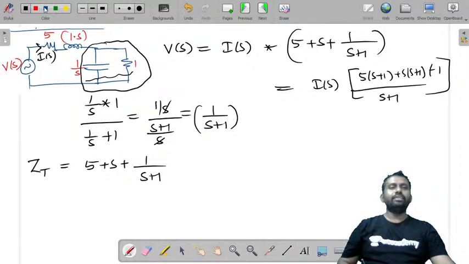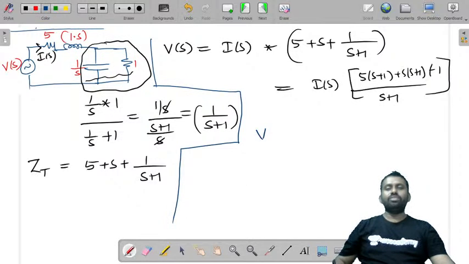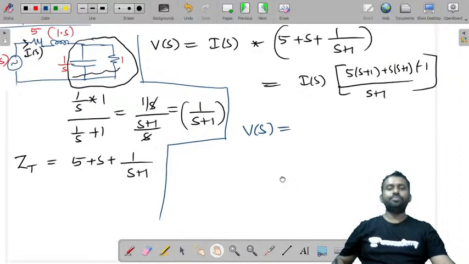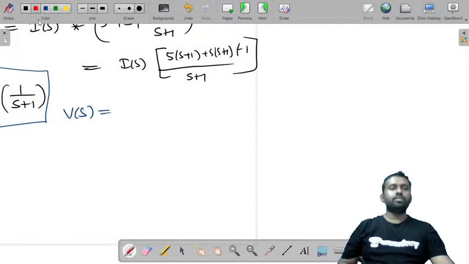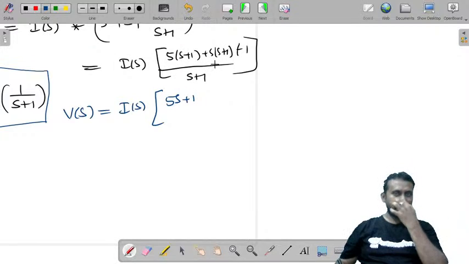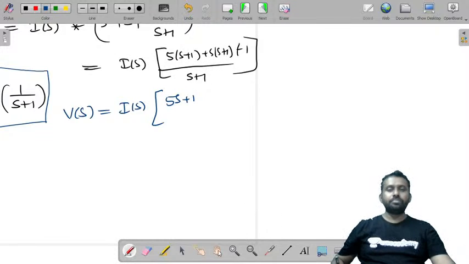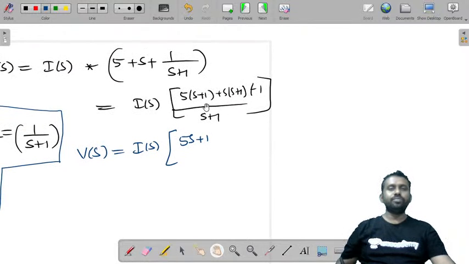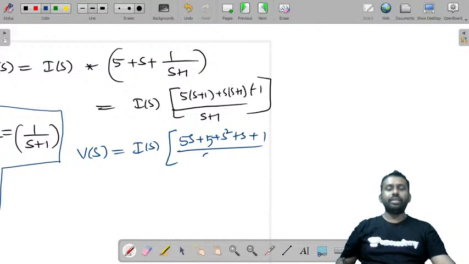So you can write, V of S is equal to I of S into 5S plus S square plus S plus 1, 5S plus 5, right? 5, if you are multiplying, S plus 1.